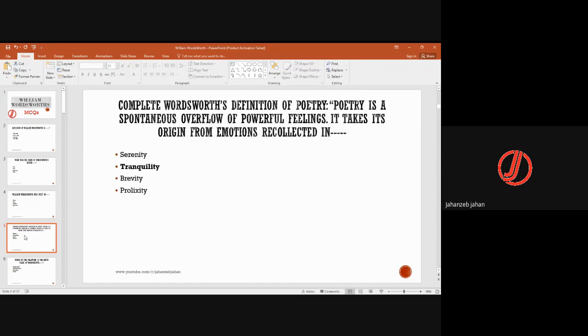Complete the definition of Wordsworth's, his definition of poetry. So poetry is a spontaneous overflow of powerful feelings. It takes its origin from emotions recollected in tranquility. यानी सुकून होगा तो फिर आपके वो जो emotions हैं they storm out in shape of poetry.